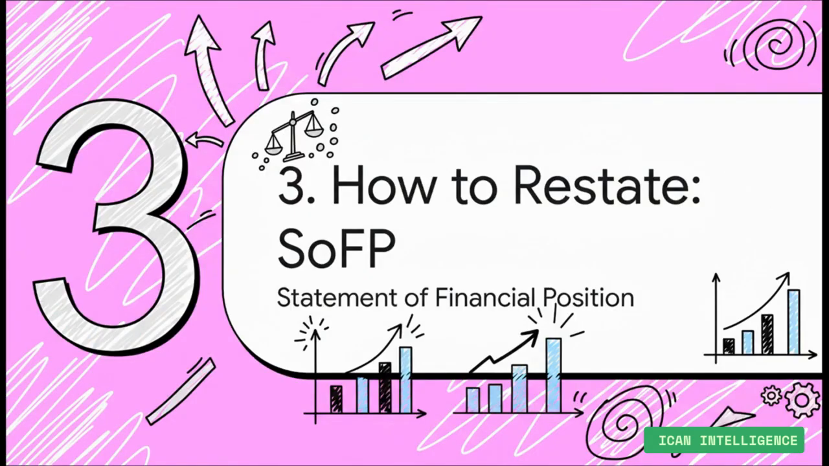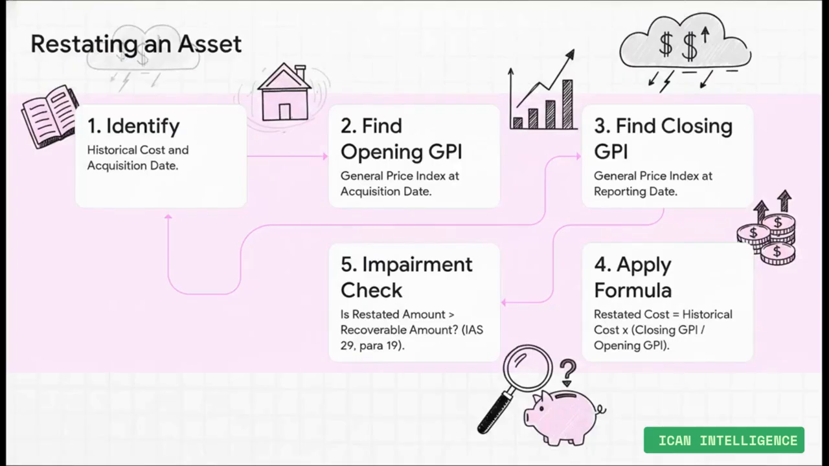Okay, enough theory. Let's get practical. How do we actually apply this principle to the statement of financial position? We're going to walk through the mechanics, line by line. This 5-step process is your engine for any IAS 29 question. First, you find the asset's original cost. Then you inflate that cost using something called a general price index, or GPI. It's just an official index that tracks average price changes.